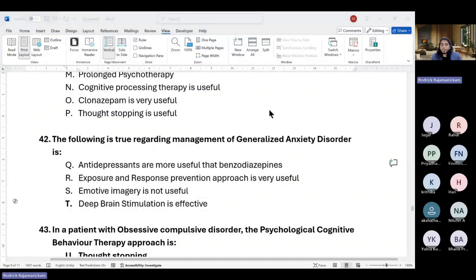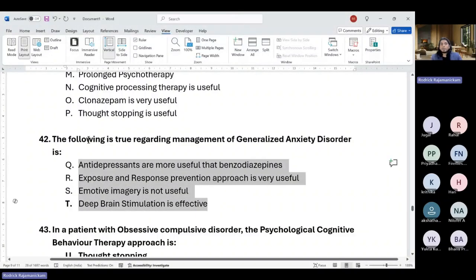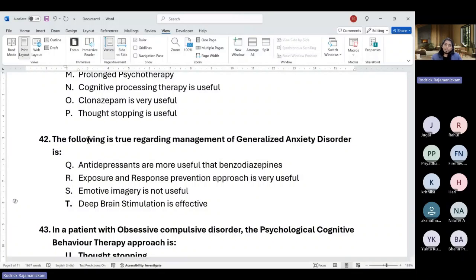Okay, so we'll move on to the next question. The following is true regarding management of GAD. Okay, antidepressants are more useful than benzodiazepines. ERP is very useful. Emotive imagery is not useful. Deep brain stimulation is effective.